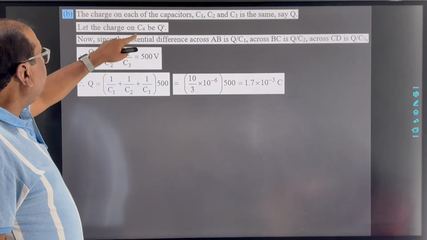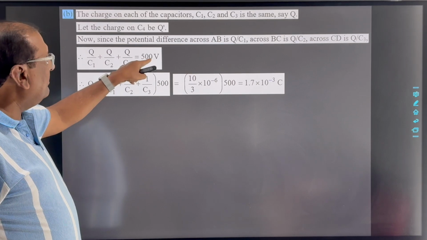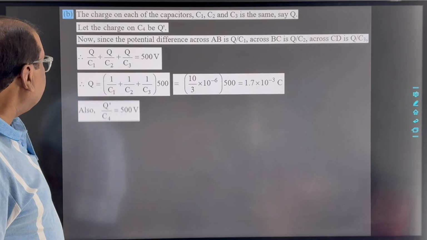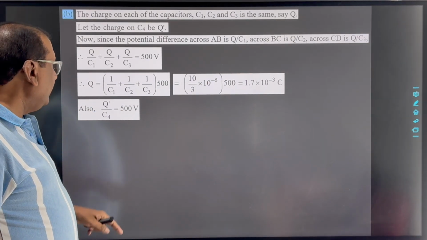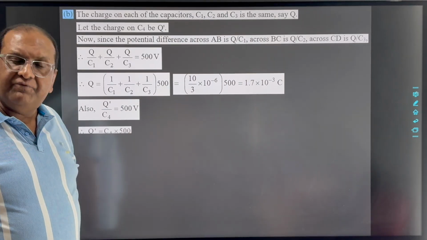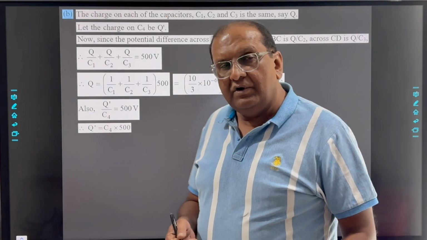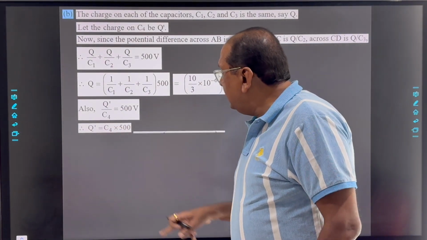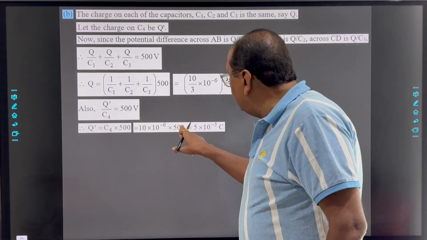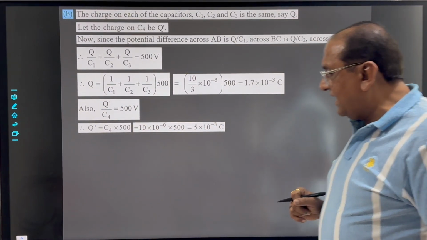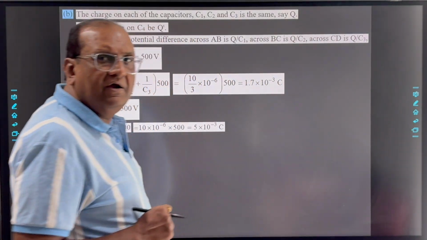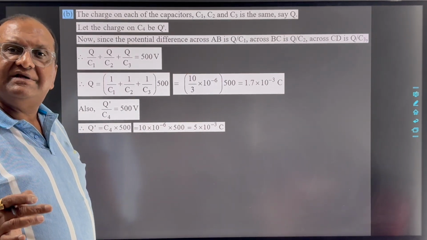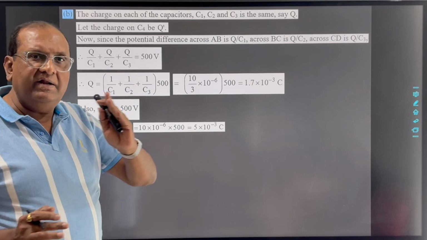Now the potential difference across C4 is also 500 volt, and suppose the charge on it is Q dash. So we can write Q dash by C4 equals 500. So Q dash is C4 into 500. C4 has a value of 10 microfarad, so we substitute 10 into 10 raised to minus 6 into 500. So we will get the value 5 into 10 raised to minus 3 coulomb. In this way, we can calculate the charge on each capacitor given in the network. Clear to all of you?